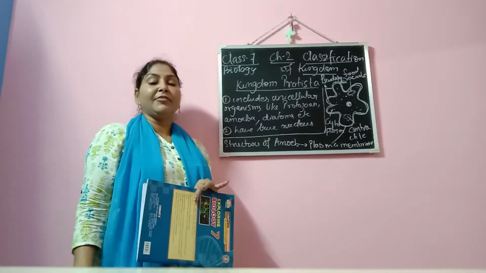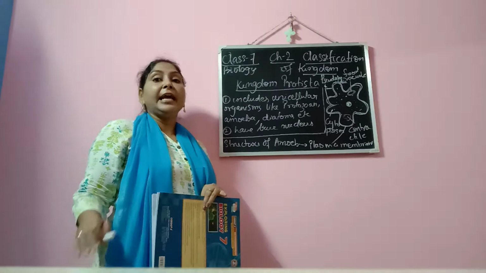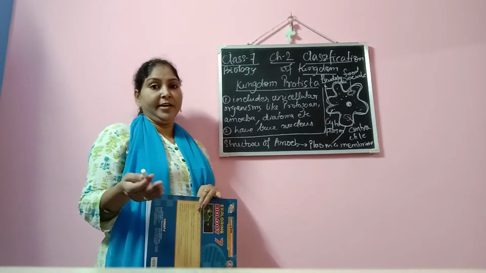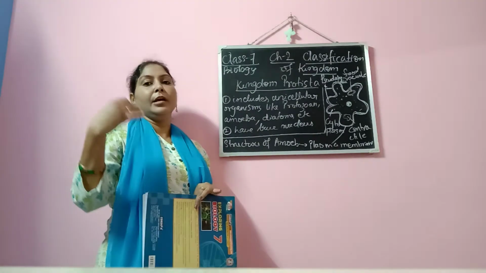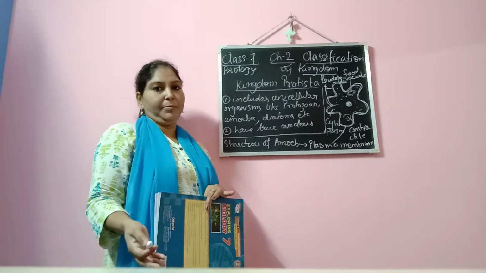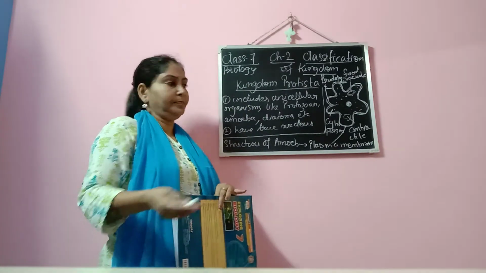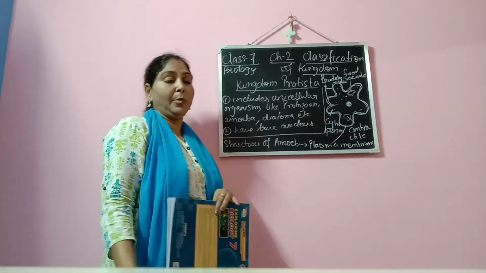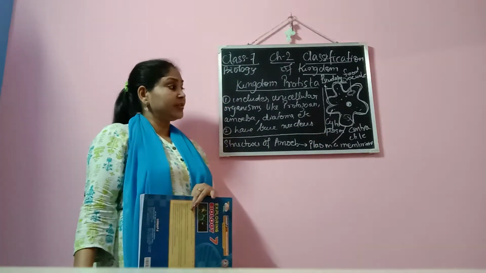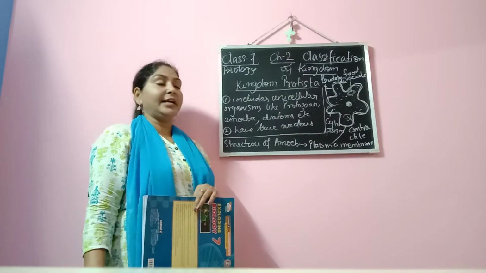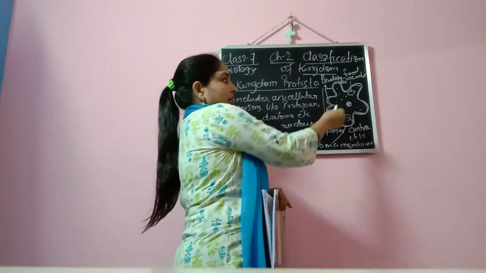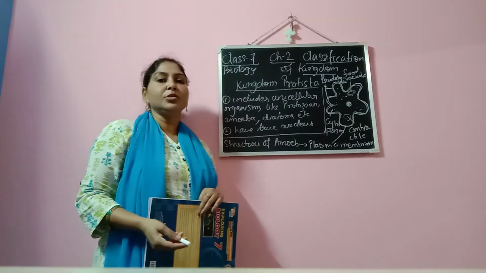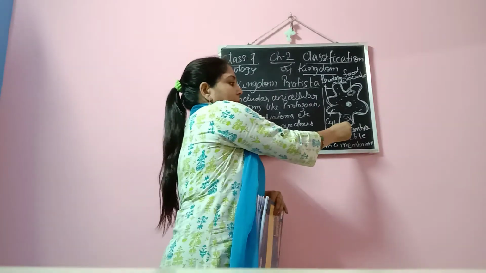What is the function of the contractile vacuole? They help in excretion, because when organisms eat food, excretion will be performed. Amoeba also performs excretion, and excretion is basically done by the contractile vacuole. Then the cytoplasm, I have already said. Now this particular organism also has the plasma membrane.